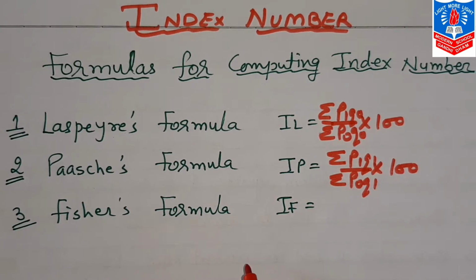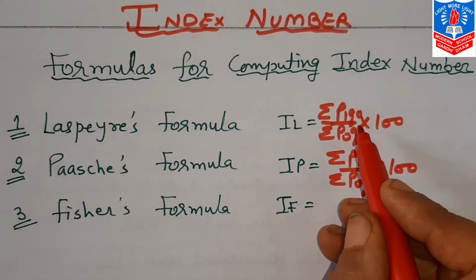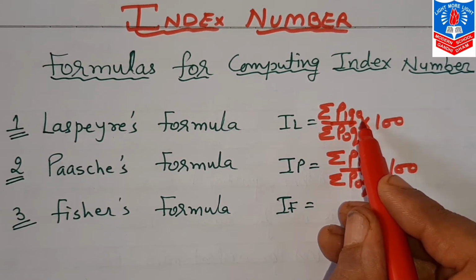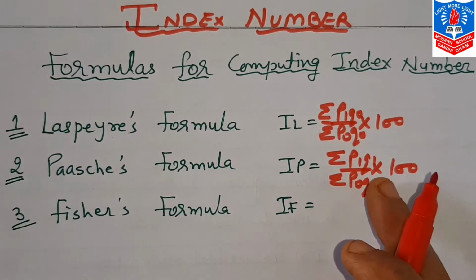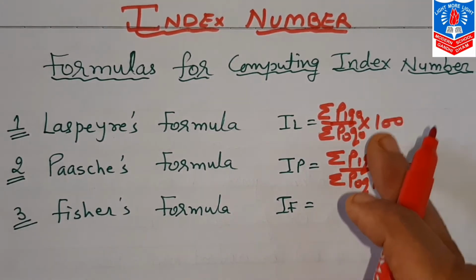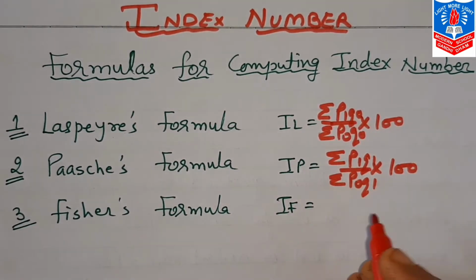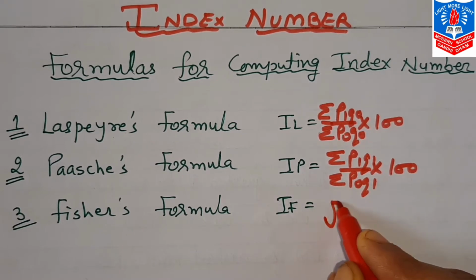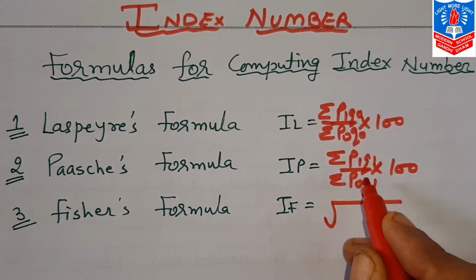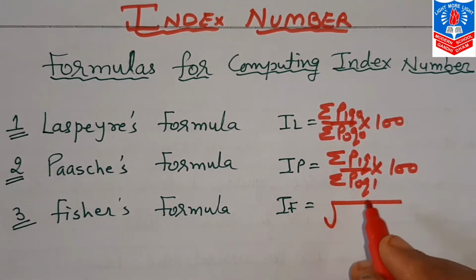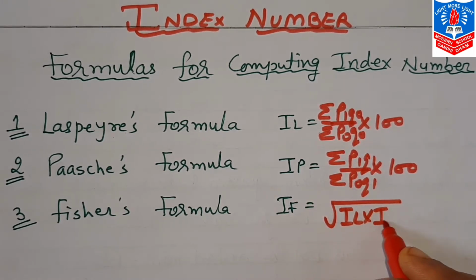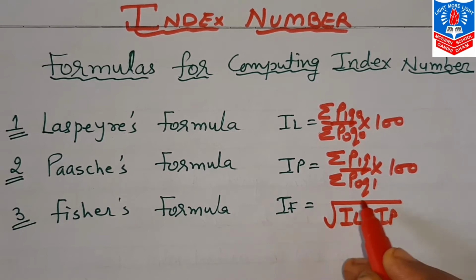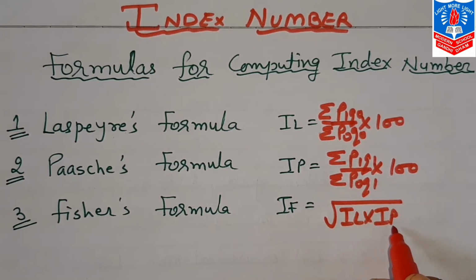Now the third statistician, Fisher, said that only the quantity of the current year or only the quantity of the base year is not sufficient. So he suggested that both years' quantities should be considered. He said to take the geometric mean of IL and IP.